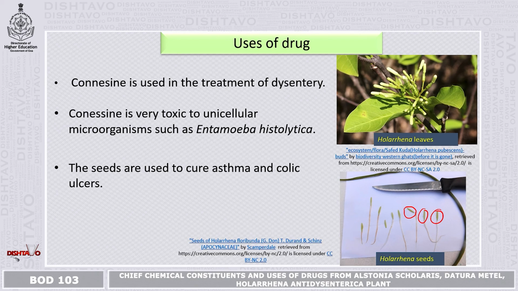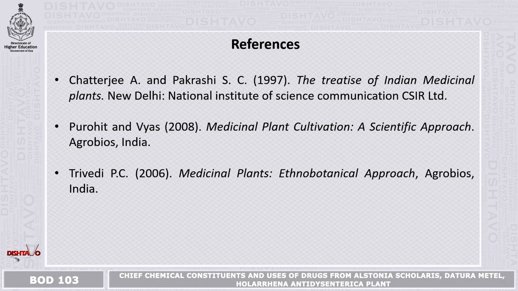This plant can be used in the treatment of dysentery, and conessine, the main chemical constituent, is very toxic to unicellular microorganisms. Sometimes it acts directly on Entamoeba species, a type of unicellular microorganism. It is also most commonly used in dysentery.